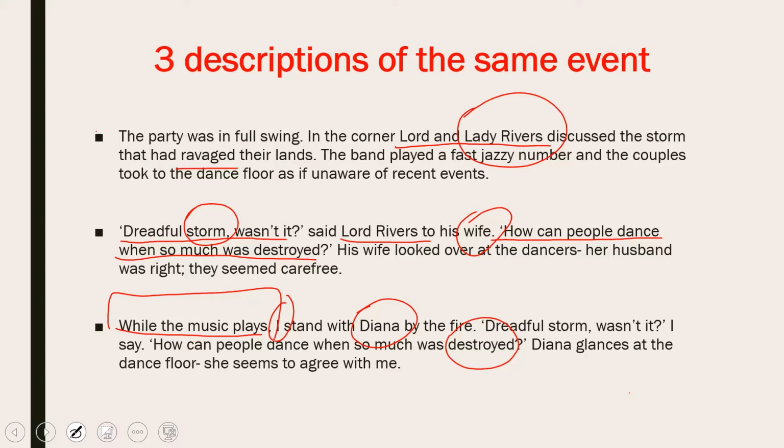"Dreadful storm, wasn't it?" Again, the same thing. He said the same thing here. But what is the difference between the two? Can you guess? With the help of this narrative voice, and with the help of the tenses, for example, here we are looking at the tenses. Otherwise, you see, past tense is used everywhere. So with the help of this, and with the help of direct speech and indirect speech, we understand how close the person is to the event. And what is the event? That's the storm. Here, in the third one, there is more proximity.